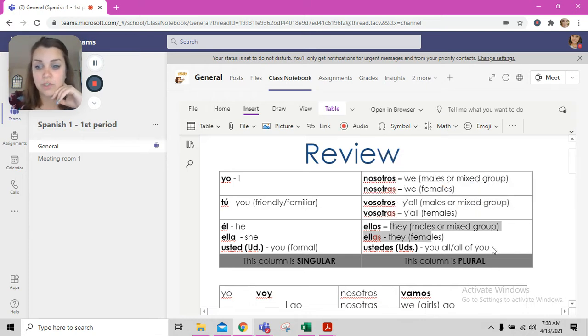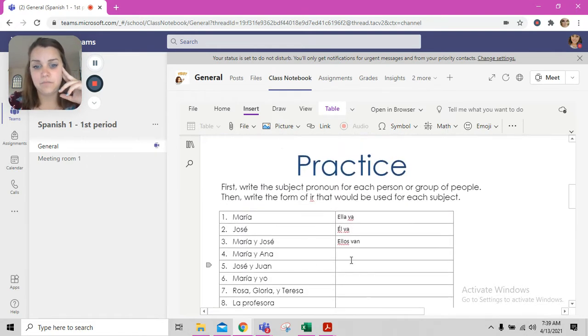So we have to choose something from the lower right-hand box. Ellos is they for males or a mixed group. Well, Maria is a girl. We know that because her name ends with an A. And Ana is a girl. We know that because her name ends with an A. Remember, A endings are typically female. So we can safely say ellas for number 4.